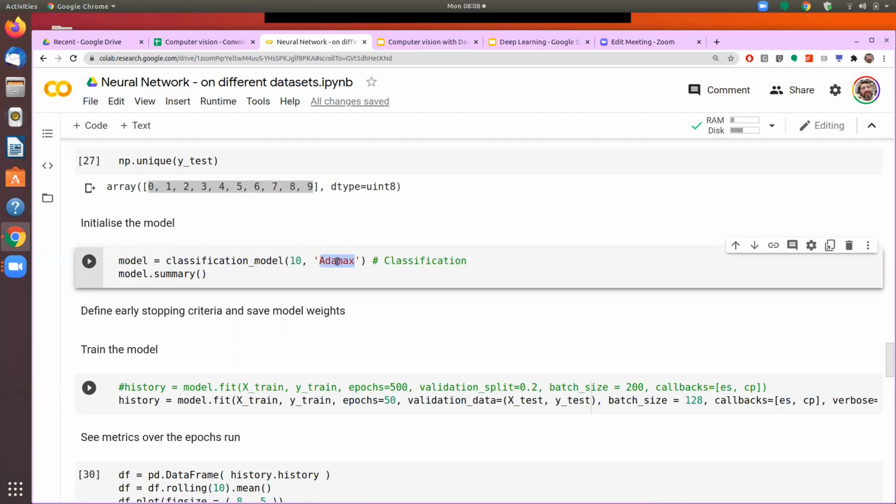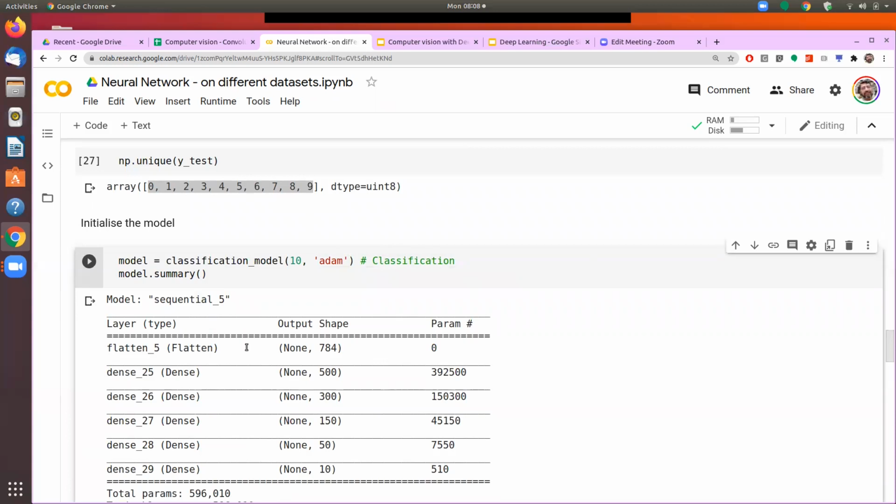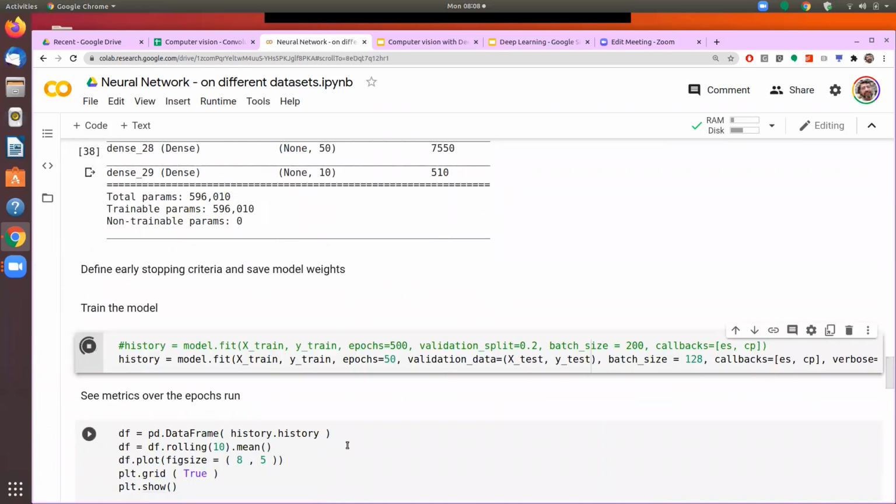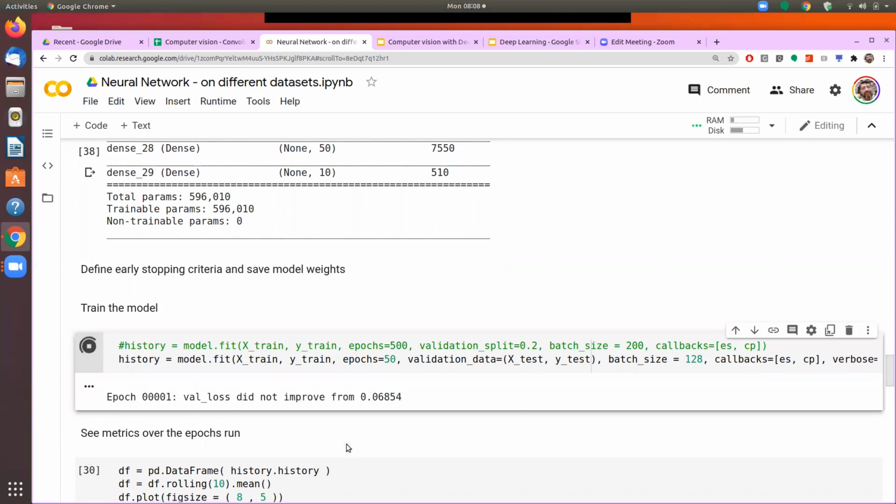So first we give RMSProp and then we see the result. Then the second time, suppose here we change this to Adam, and then we obtain the result with Adam. Compare that with the previous one, which was Adamax.